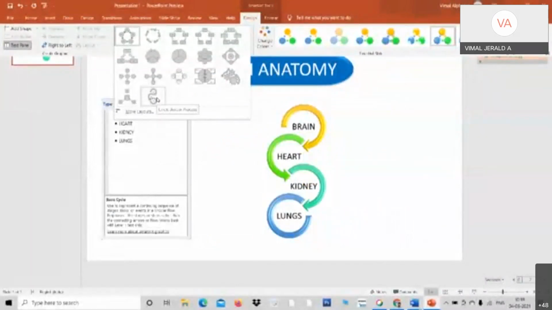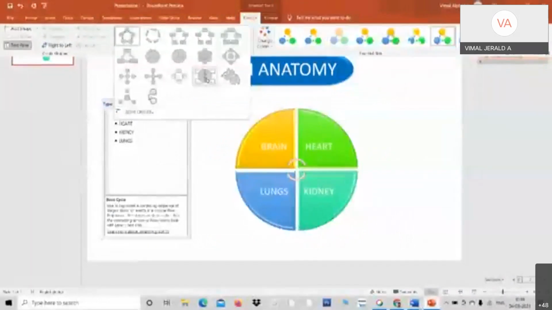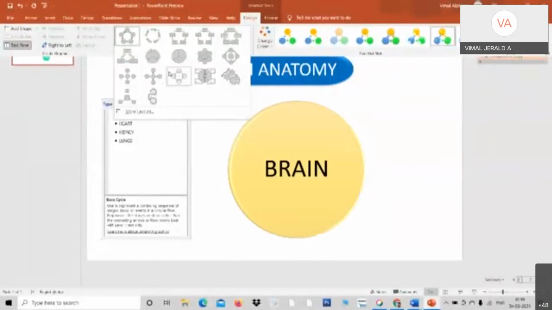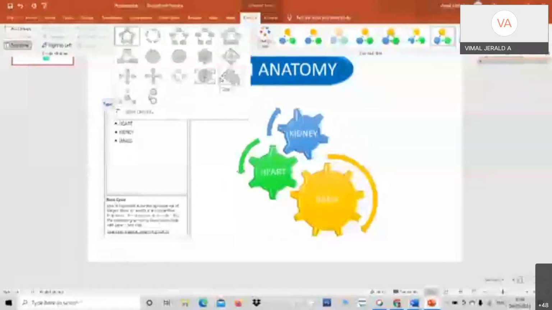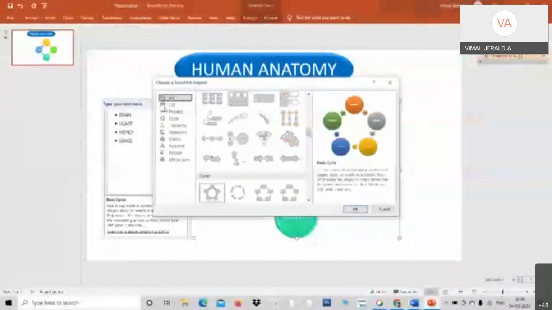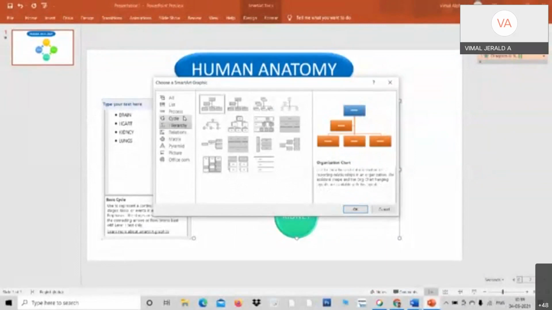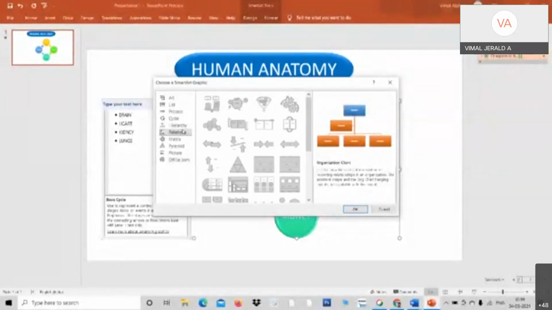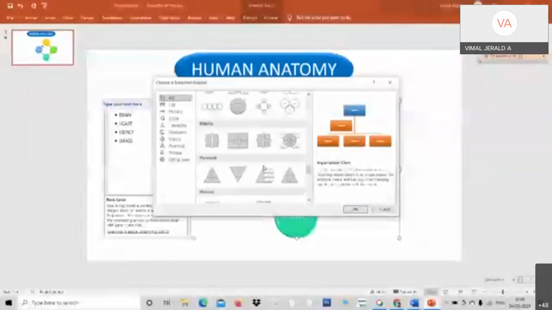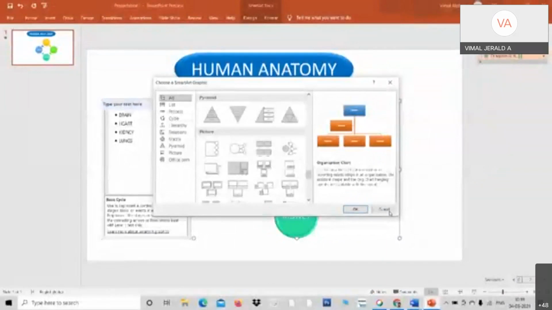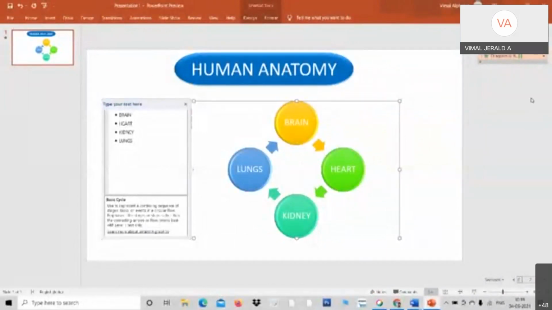See here. All your PPTs will look very neat and good when you use all these. Am I clear on the process? Just click one and do one thing and you can change next time. See here, I can change whatever way you want. See, these are all looking very neat. You can go for various other elements, for example, pictures, matrix, hierarchy. So you can go for any of these. Okay, professors, when you click, everything is here. You can choose one of these. So I suppose this will be good information for you.